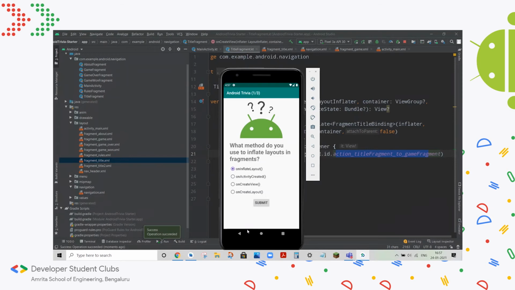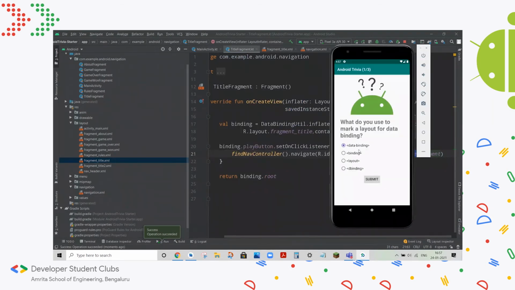Yeah, so as you can see here, when we click play, we're taken to the game fragment. So that's how click listeners and fragment actions work. This is actually the main activity. When we click play, this particular fragment is removed and this one is shown.